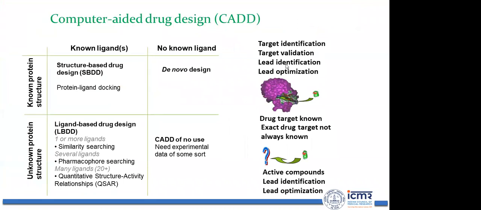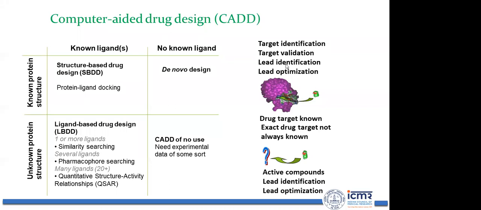Coming to computer-aided drug designing, what is it actually? Previously, in the traditional approach, generally we used to find some bioactive molecules and test whether the molecule is active against a particular disease or not.